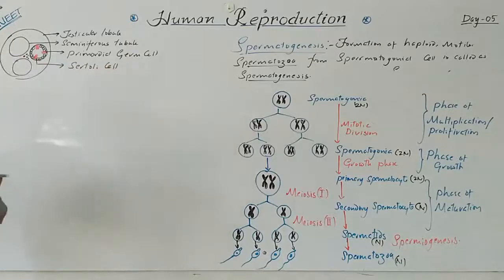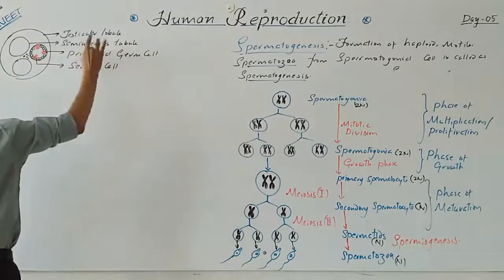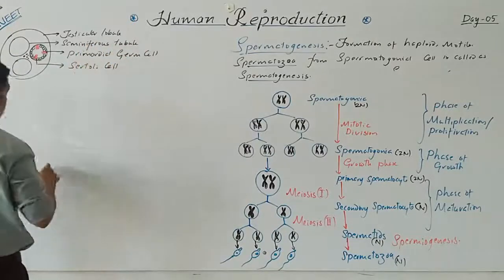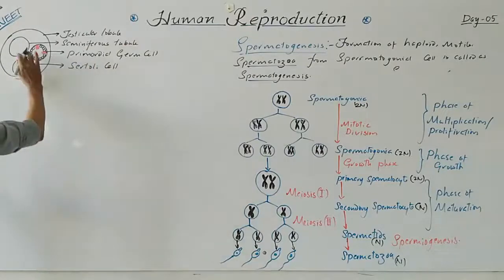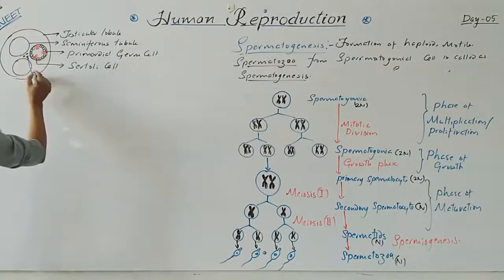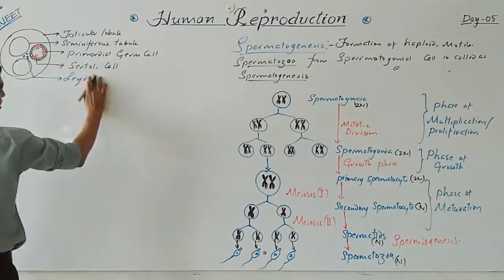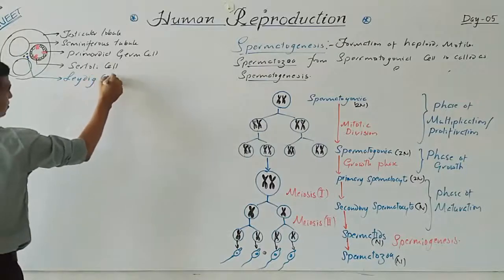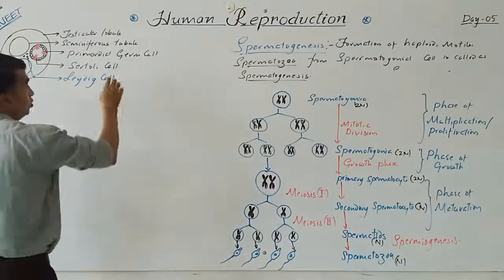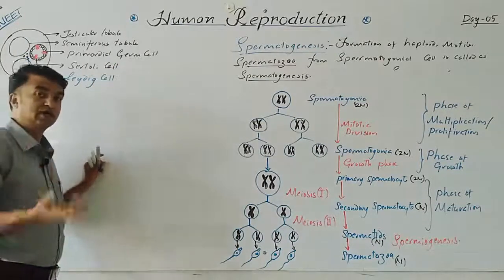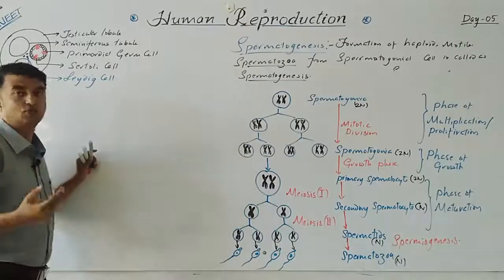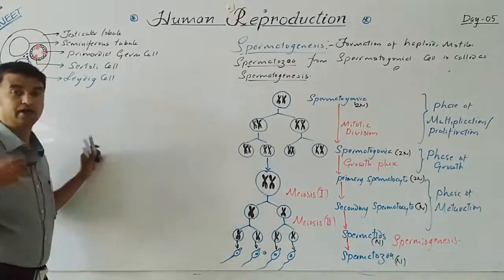The germinal epithelium consists of 2 types of cells: primordial germ cells and Sertoli cells. The cells present in between the seminiferous tubules, these blue cells, are called Leydig cells. The Sertoli cell is also called the nurse cell or sustentacular cell, and the Leydig cell is called the interstitial cell.